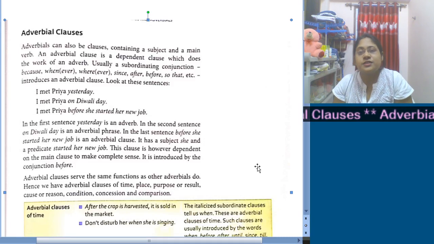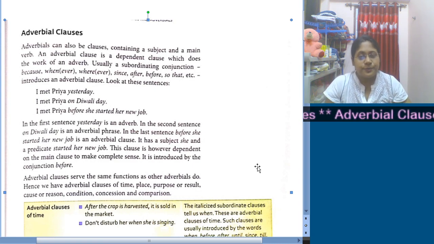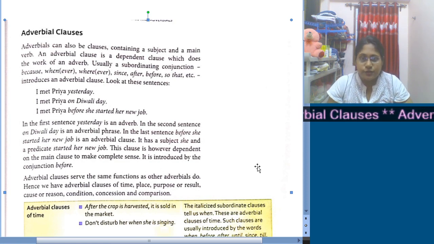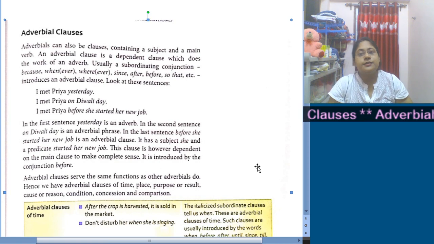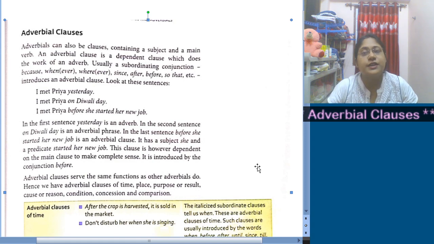Good morning, students. Today we will learn adverbial clauses. Since you all have learned noun clause and adjective clause, the adverbial clause is also the same. It means it is a dependent clause or subordinate clause that serves the purpose of an adverb in a sentence.